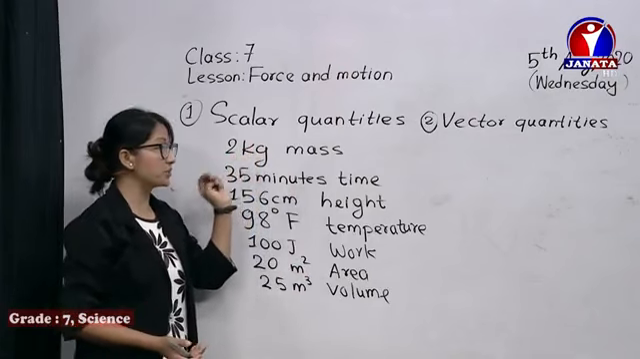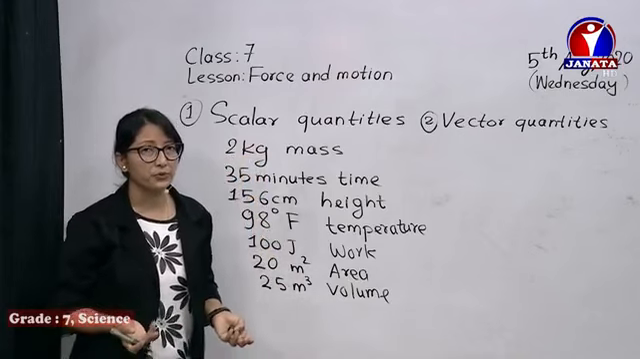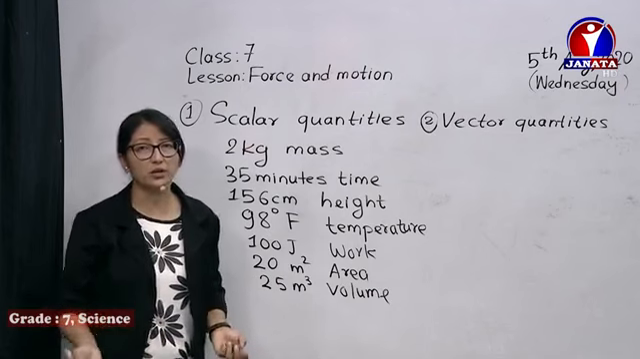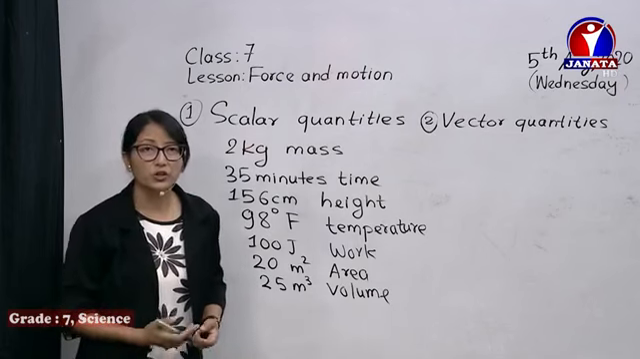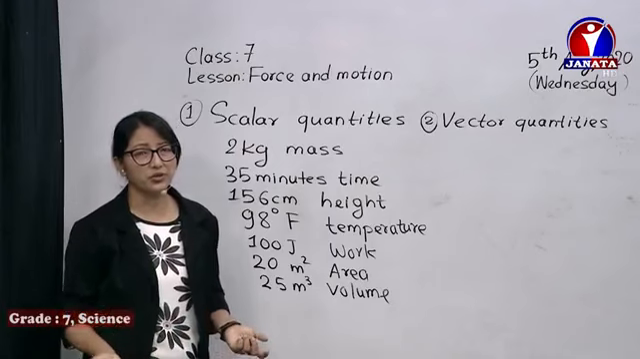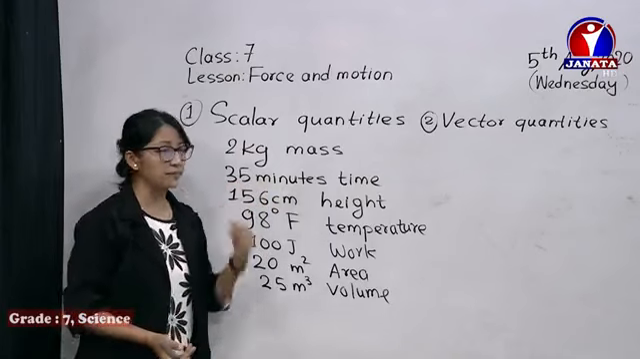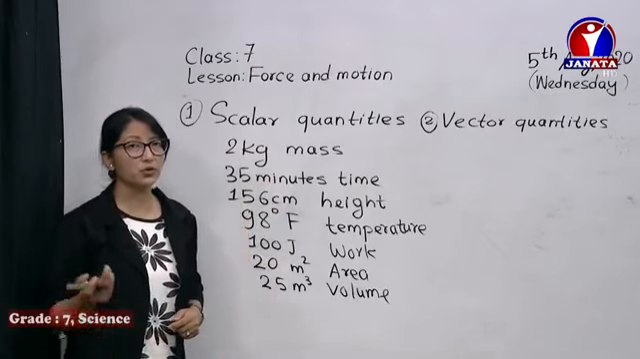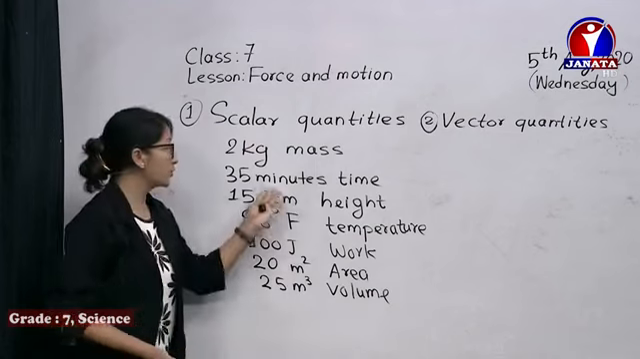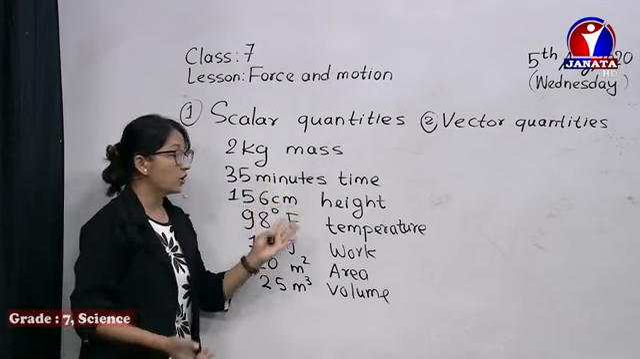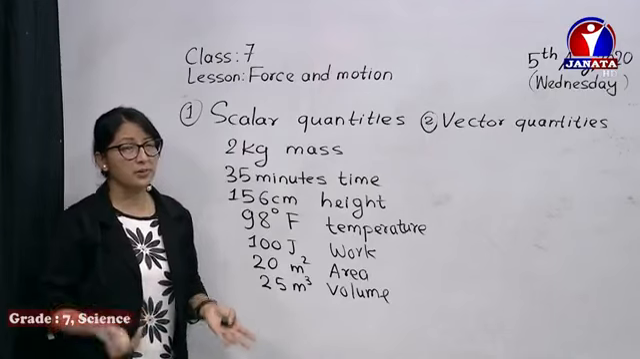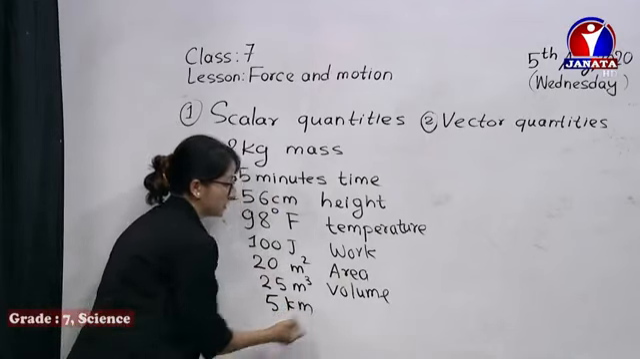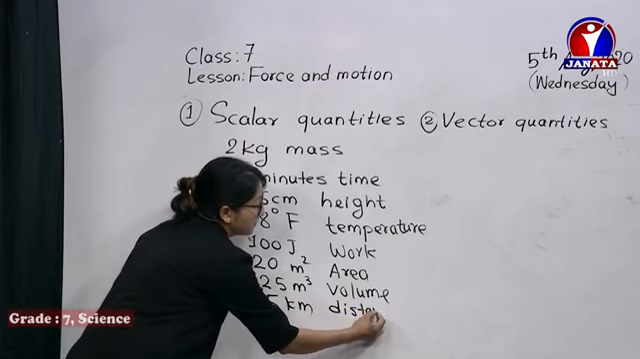Like we say 2 kg. Give me 2 kg sugar. We don't mention any direction, neither towards east, west, north, south, upward, downward. None of the directions are mentioned here. Simply 2 kg sugar, finished. What's the time? How long does it take? 35 minutes. Time doesn't show any direction. What's your height, or how far is your home? My home is maybe 5 kilometers far from here. This we can say as distance.